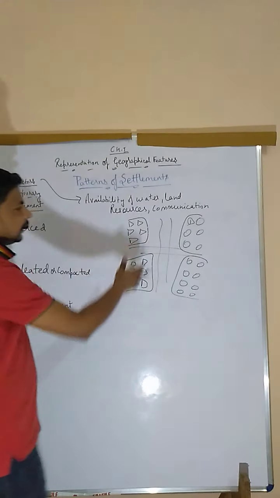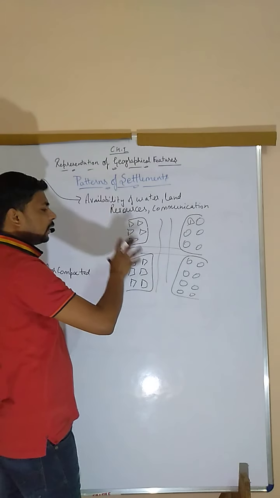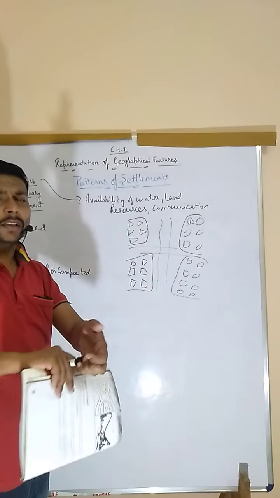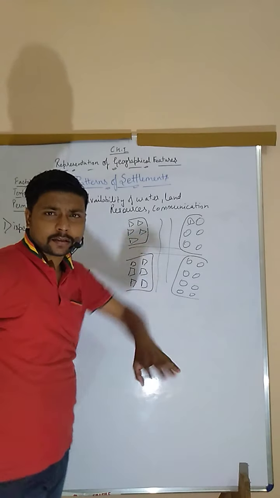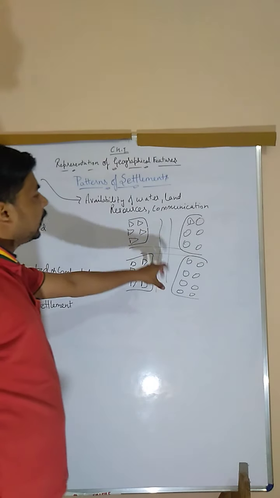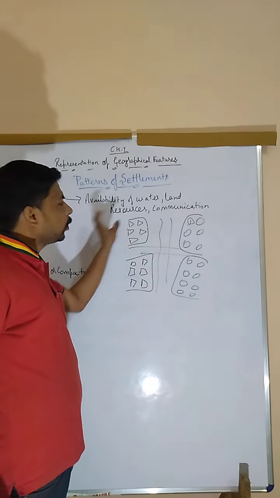Suppose like this, they have made lots of houses and they have made compacted houses. Means there are lots of houses there you can see. Have you ever been to, like in our colonies, you have seen that lots of houses are built together, right? So like this, they build the houses. Lots of houses are built together, close to each other.